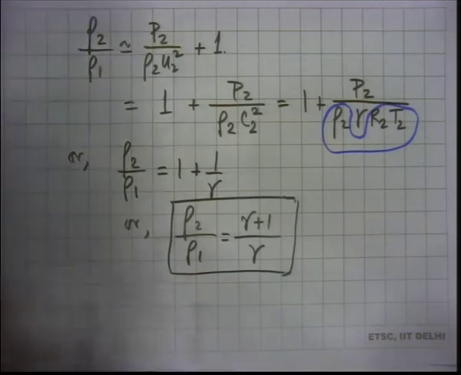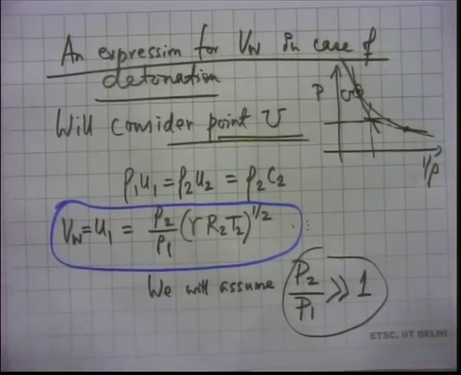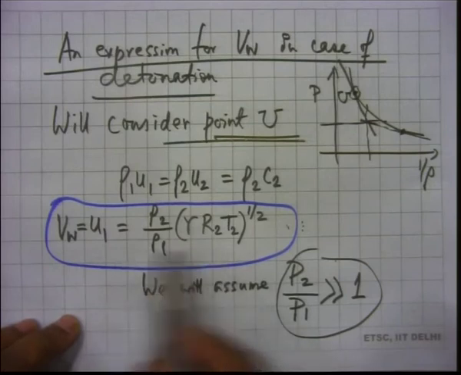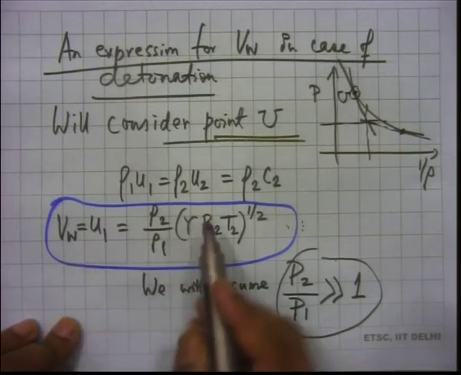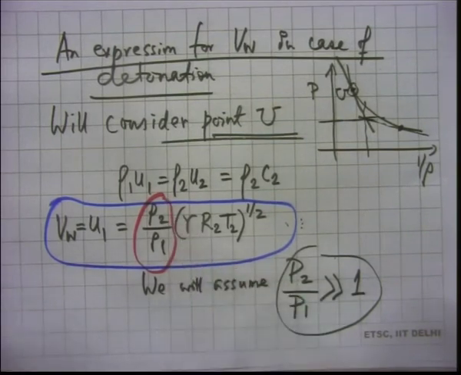Again, why are we doing all this? Because we are trying to get the wave velocity, the combustion wave velocity, the detonation wave velocity, and this has two things that we have to take care of. We have this expression for the combustion wave speed, and this has a rho 2 by rho 1. I said that we wanted to write this in a form in which we can easily calculate this.